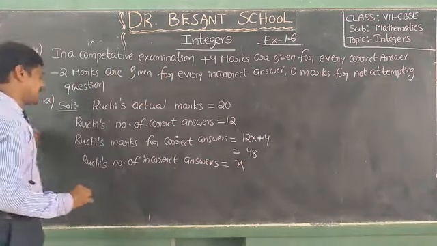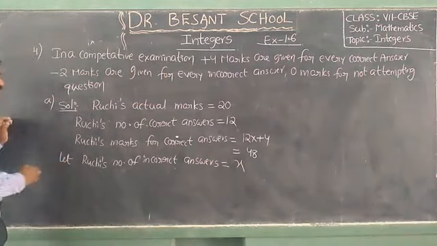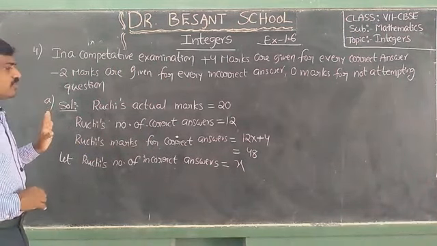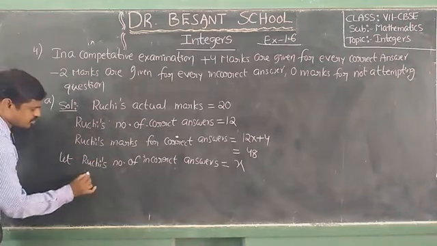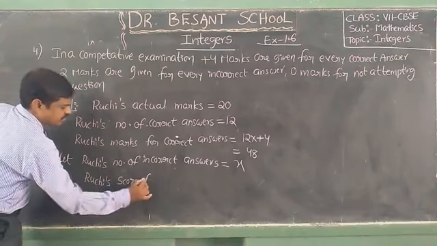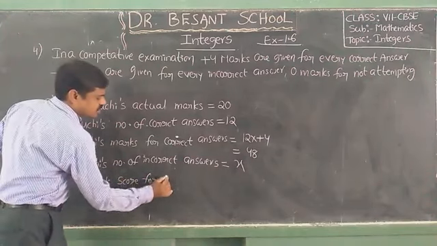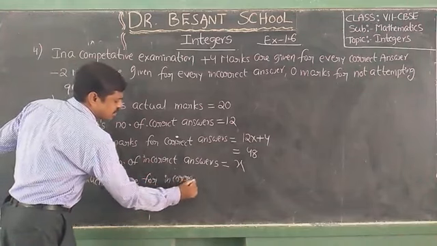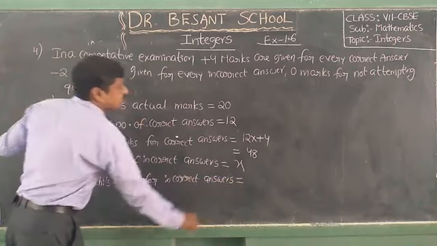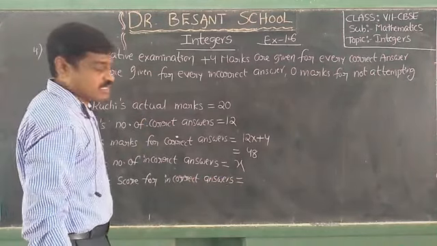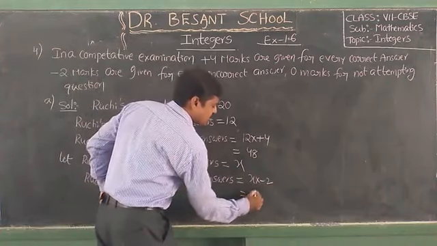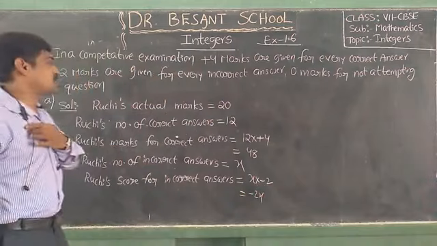Let it be x. Ruchi's score for incorrect answers, see, minus 2 marks for each question. So x into minus 2, that is equal to minus 2x.